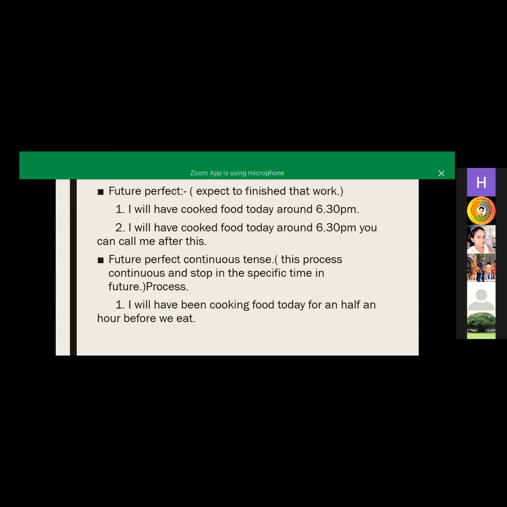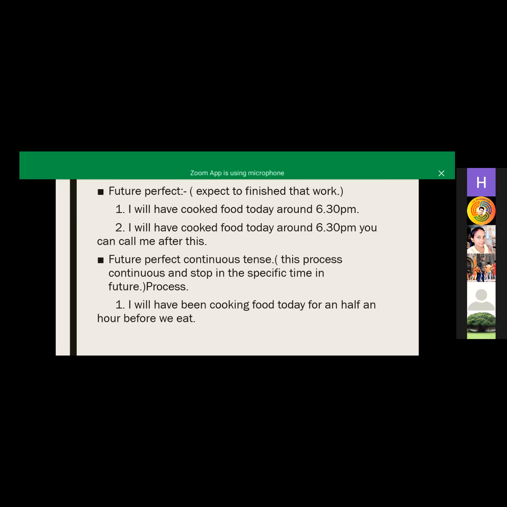But in this second example, you just want to tell that you are continuously doing that process in the future continuous tense. That is, I will be cooking food today. So here, मैं आज खाना बना रही होंगी. This is our future continuous tense.